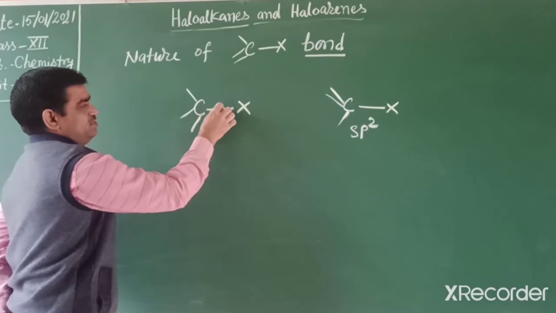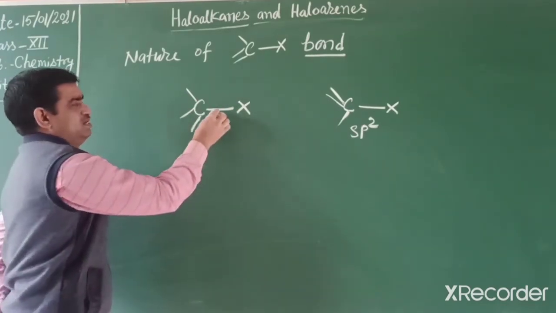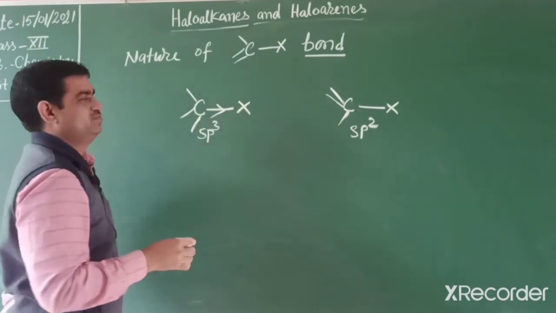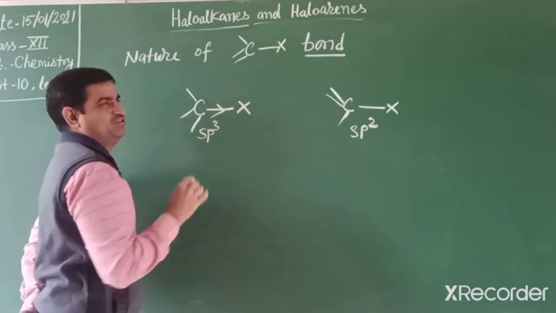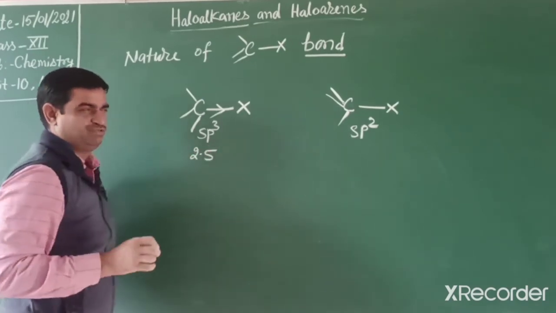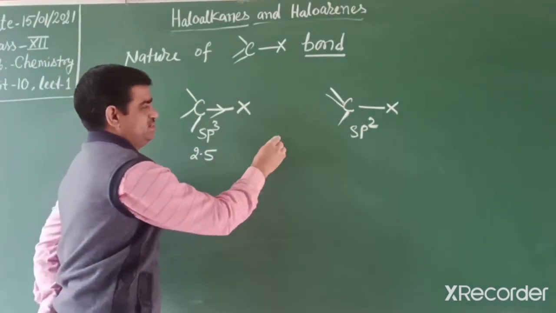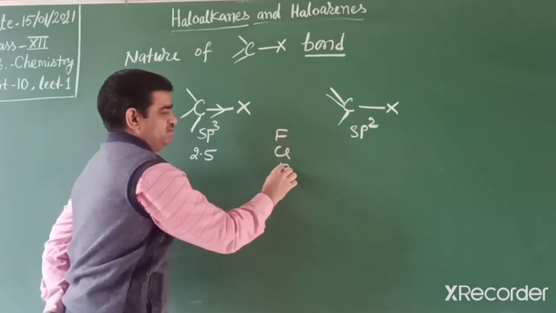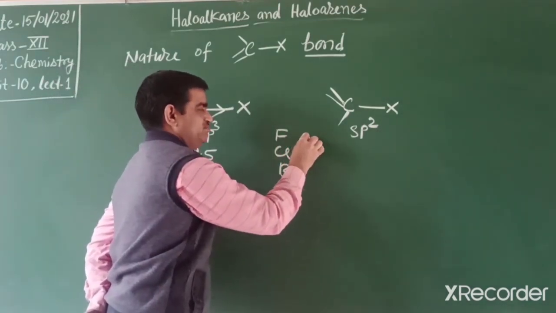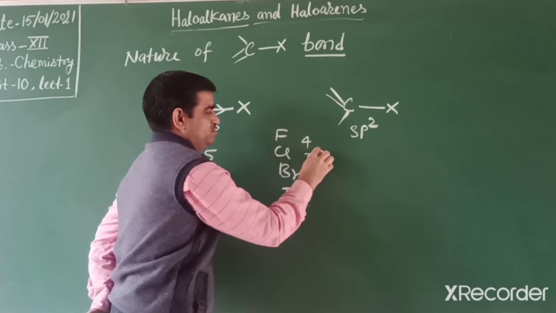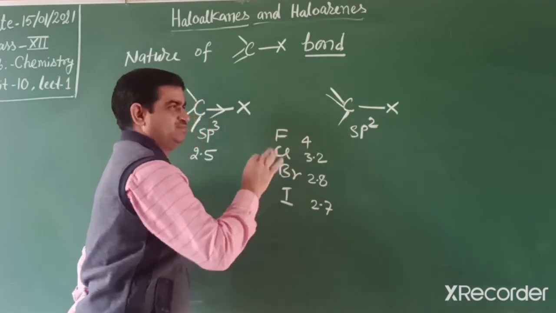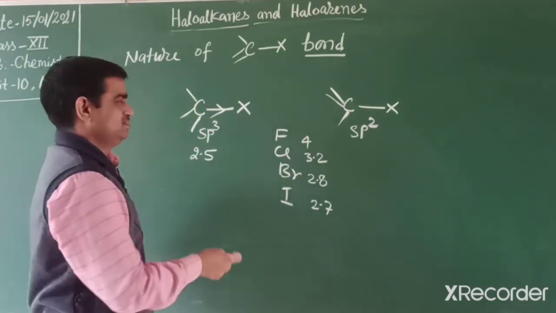Although this bond involves sharing of electrons, the shared electrons move nearer towards the halogen side. Why? Due to the difference in electronegativity. Carbon electronegativity is 2.5 according to the Pauling scale. The halogens, fluorine, chlorine, bromine and iodine, are more electronegative. Fluorine electronegativity is 4, then chlorine 3.2 or 3, bromine 2.8, 2.7. We already discussed this in 11th class.